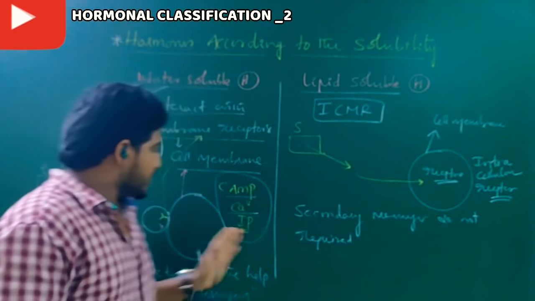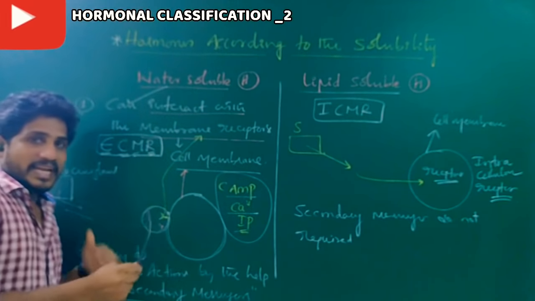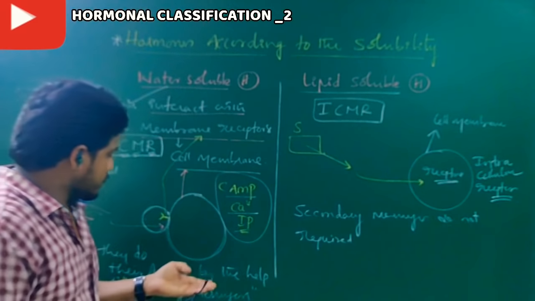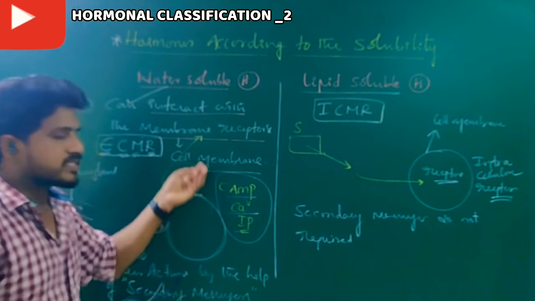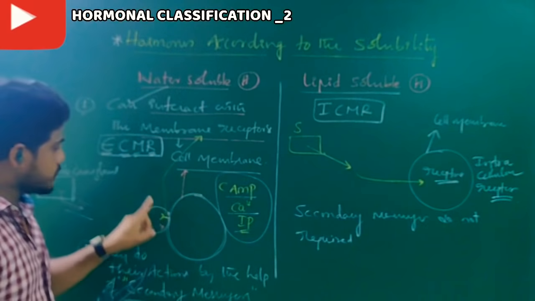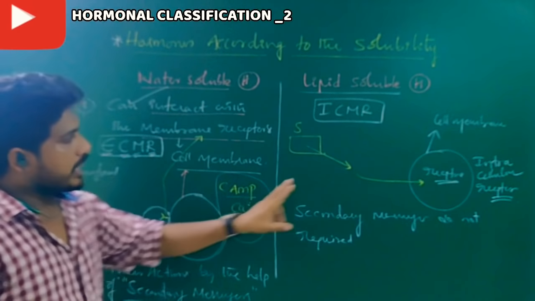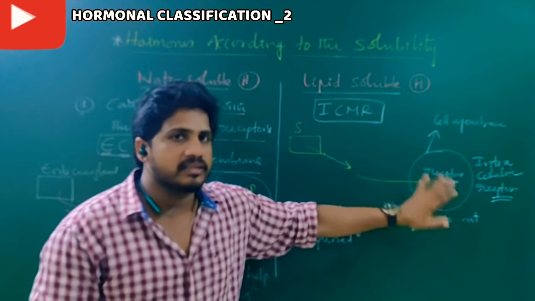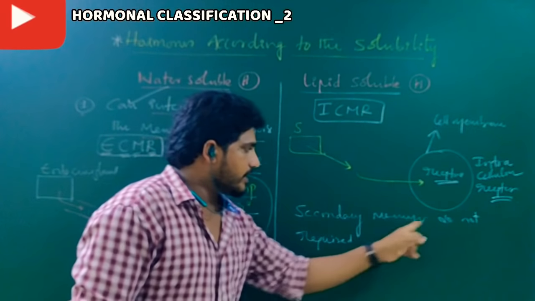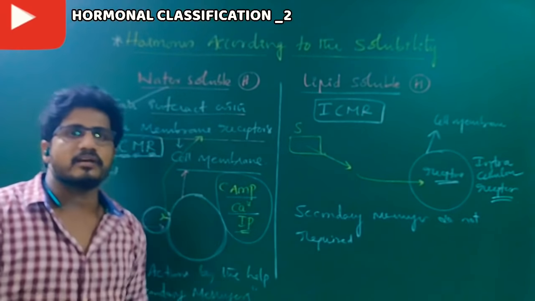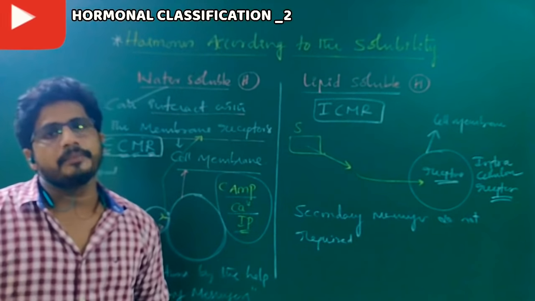That's the reason. And the second point: they need some accessory structures, nothing but secondary messengers, which are present inside the cell. They help these hormonal actions. So as lipid soluble hormones have accessibility directly inside, they do not need secondary messengers.